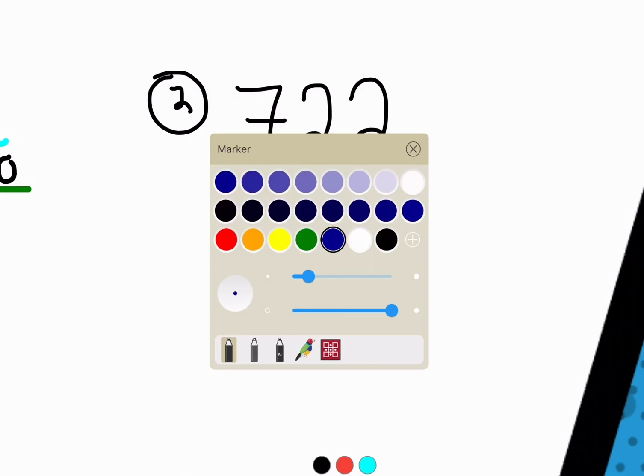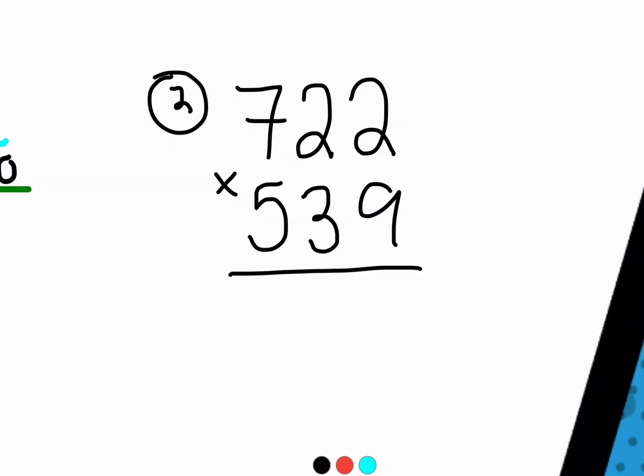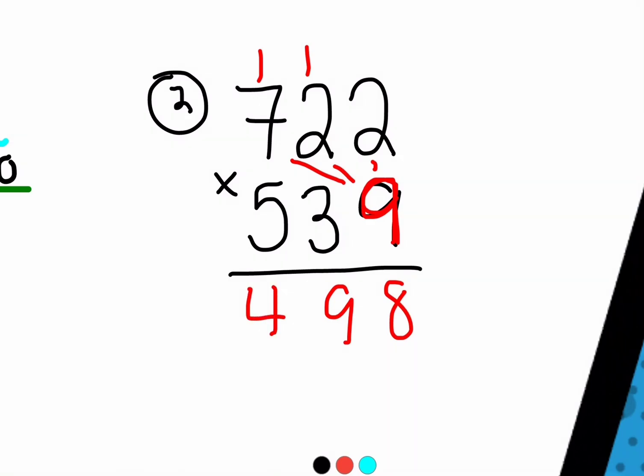You're going to start with whatever color you choose for the ones place, because you're going to multiply 722 by 9, 722 by 30, and 722 by 500, then add up all your products at the end. 9 times 2 is 18. 9 times 2 is 18, plus 1 is 19. 9 times 7 is 63. 63 plus 1 is 64. Skip a line, put a 0 because you're multiplying your tens place. Cross out all this, don't need it.